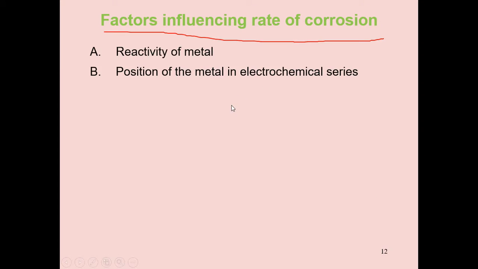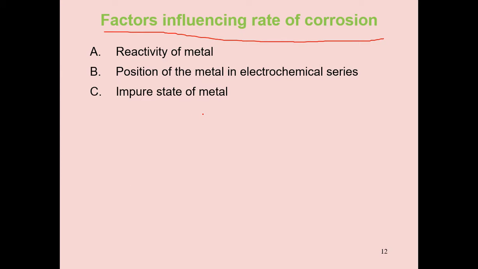We should discuss, if the metal activity increases, why the corrosion increases or decreases. This is the second one.